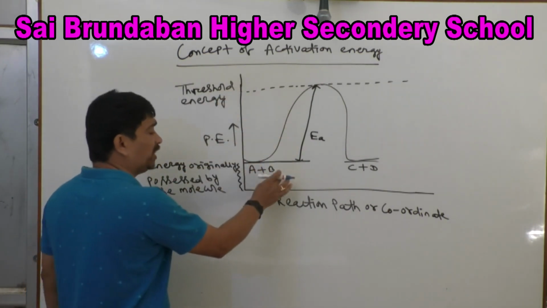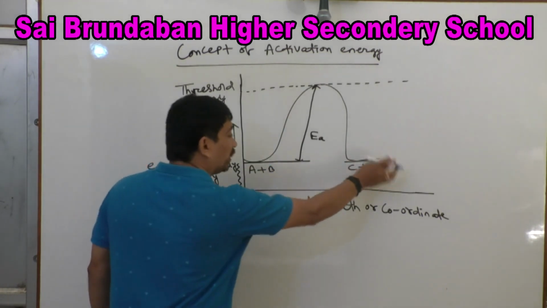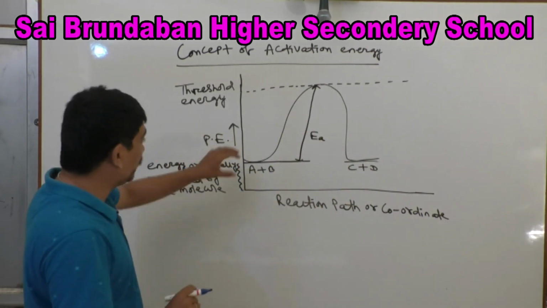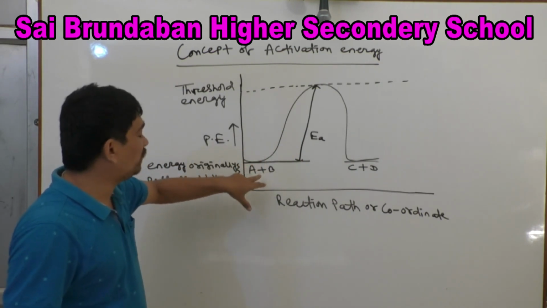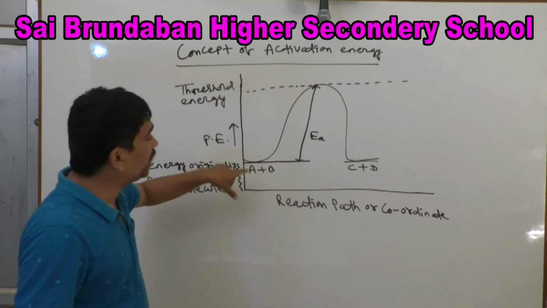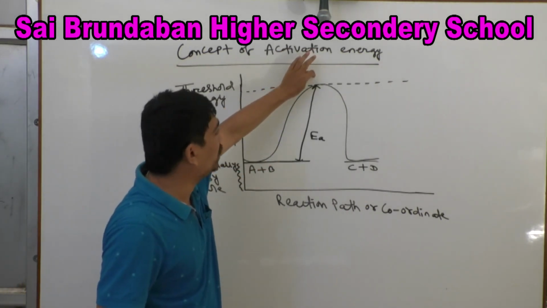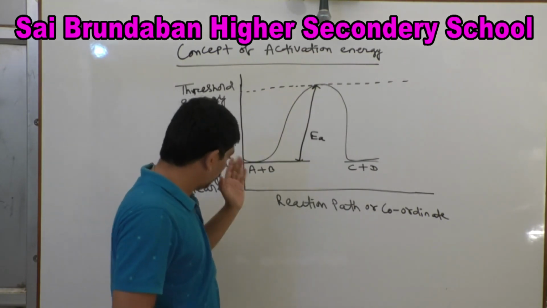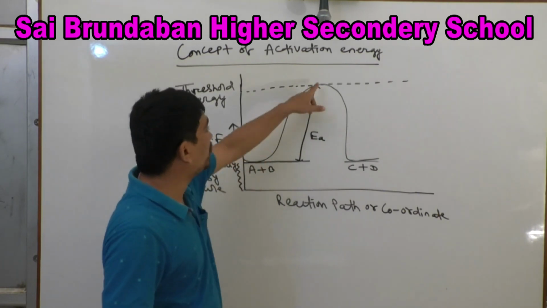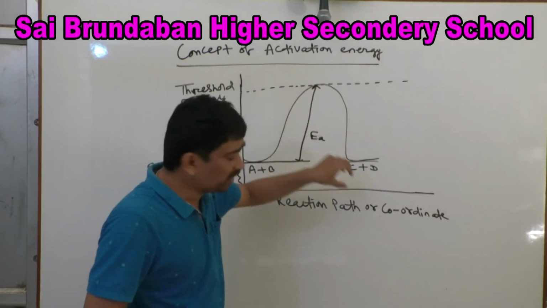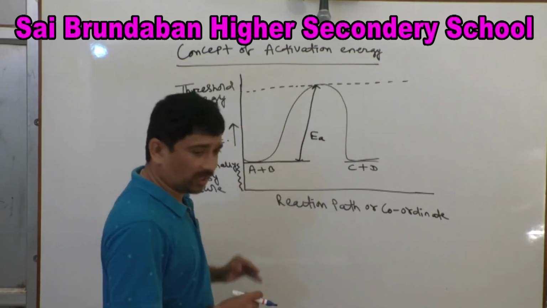A and B are the reactants, C and D are the products. So what is activation energy? The excess amount of energy which must be supplied to the reactant molecule in order to reach the threshold energy barrier to give the product, that is called activation energy. I am writing the definition.